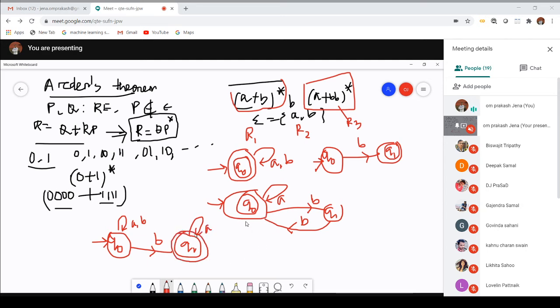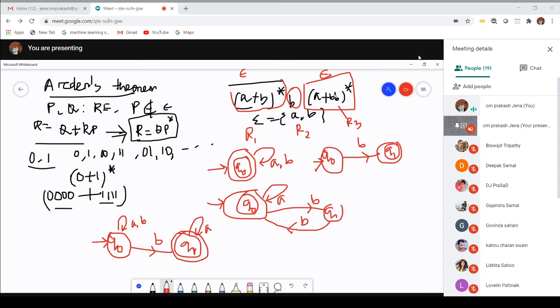Why Q1 is my final state? This part may be epsilon, this part may be epsilon. Only if it reads B, it can reach the final state. Hence, if it reads only B, it can reach the final state. So Q1 is my final state.